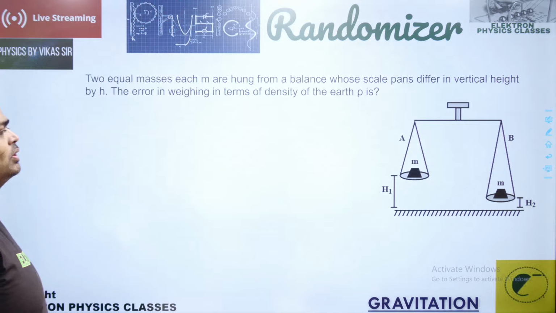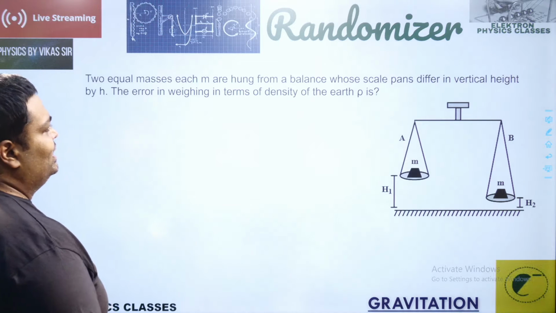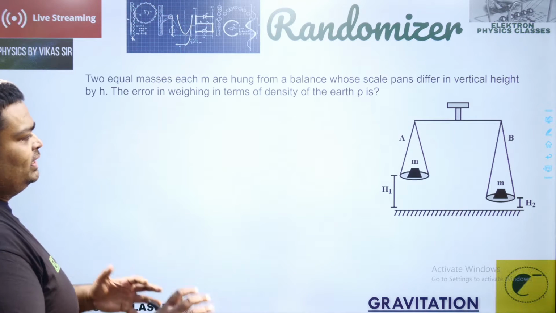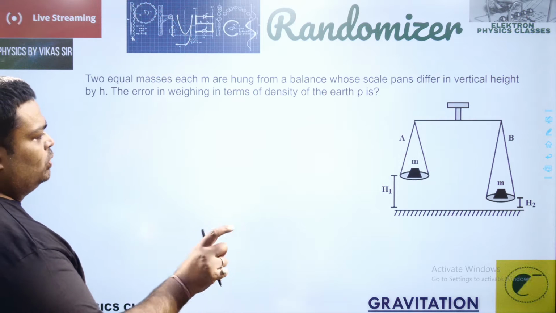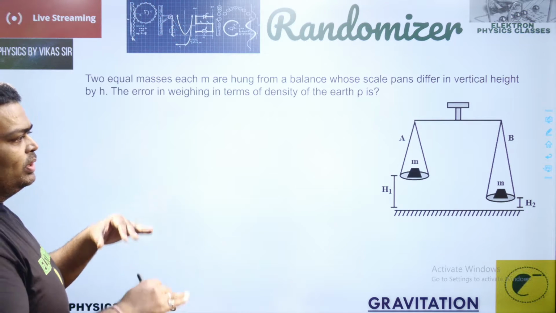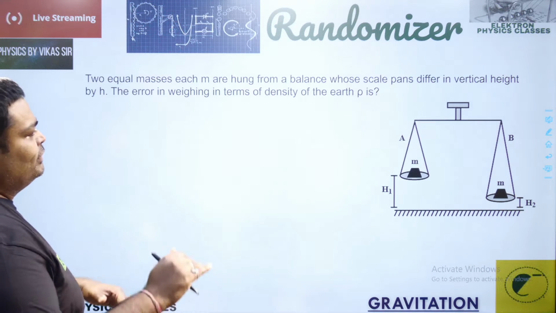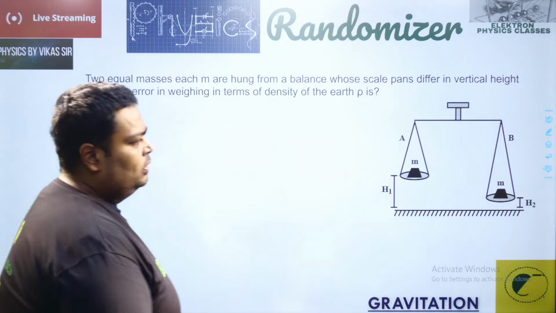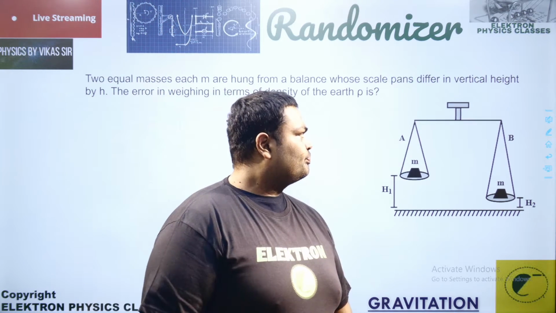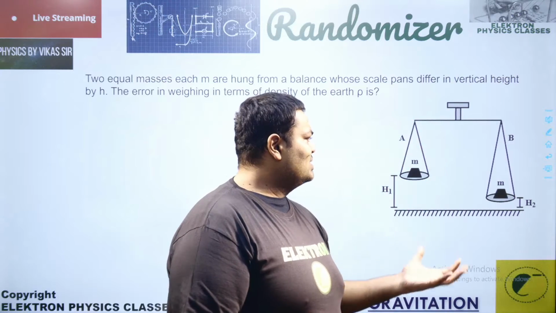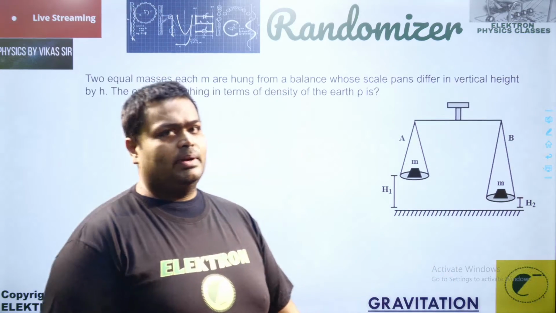They say there are two equal masses, each of mass m, in a pan balance. You can see there is a right pan and a left pan. We have equal masses over there, but they are not at an equal level; they differ in vertical height. When balanced, they should be at the same height, but this is not at the same height.